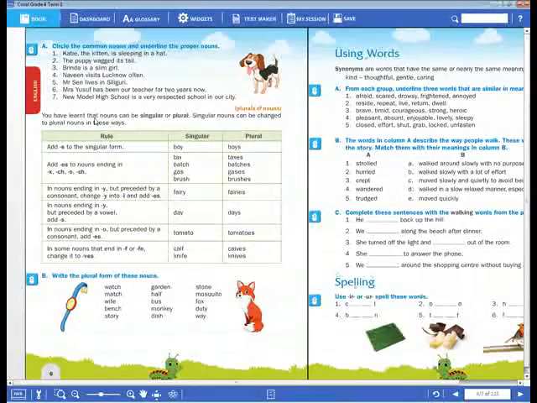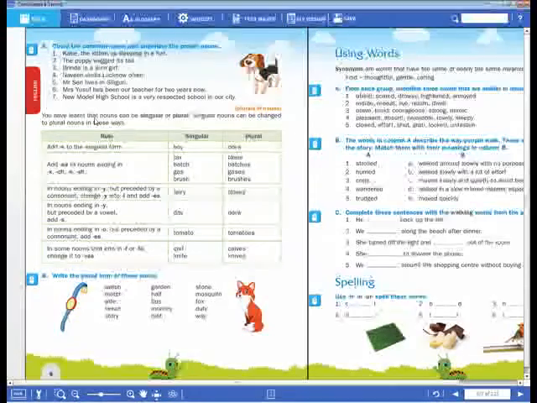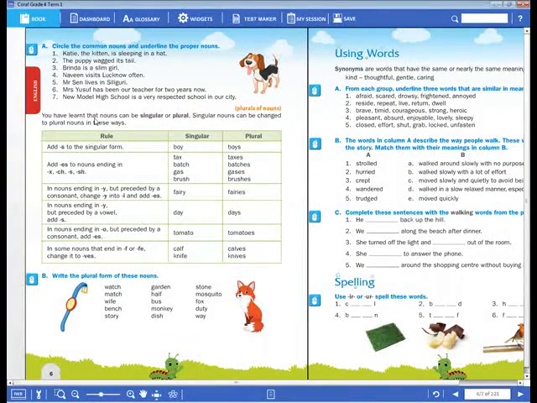Any noun if it ends with the... Akshay, take your notebook and write down. Second rule. When do we have to add es to the noun?